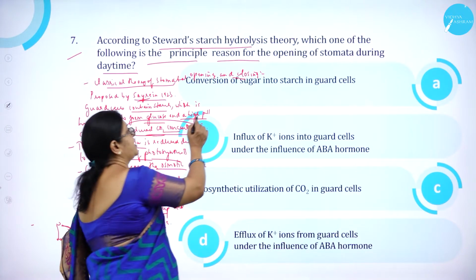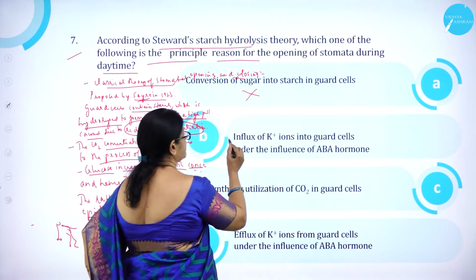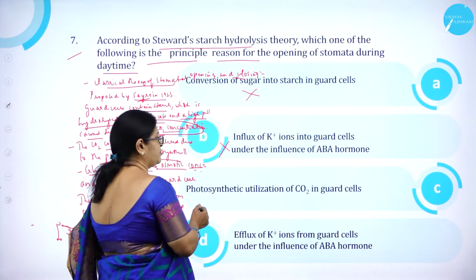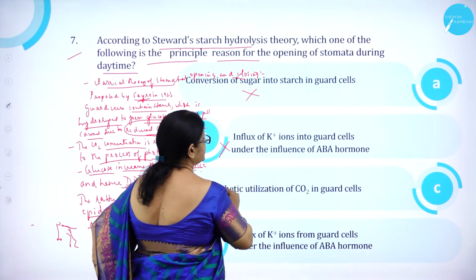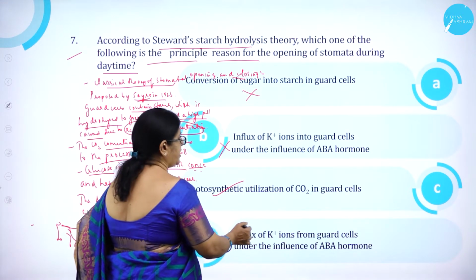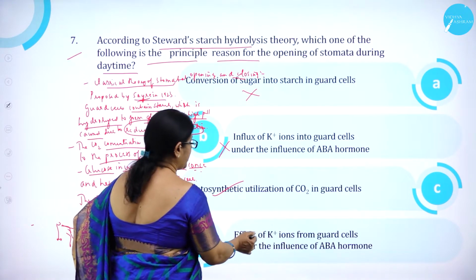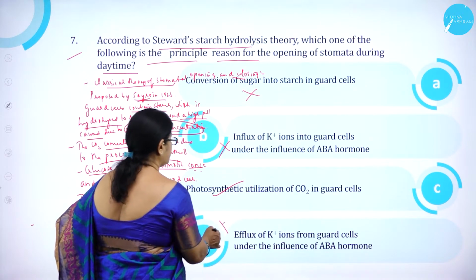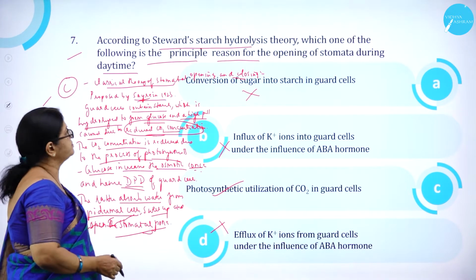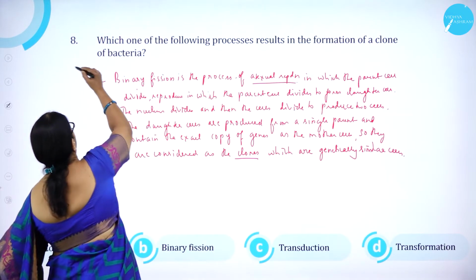So option A, conversion of sugar into starch in guard cells, is wrong. Influx of potassium ions into guard cells under the influence of ABA hormone is wrong. Photosynthetic utilization of carbon dioxide in guard cells is correct. Option D, efflux of potassium ions from the guard cells under the influence of ABA hormone, is wrong. So option C is correct. Moving on to question number 8.